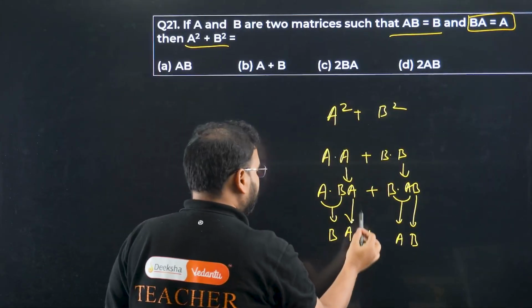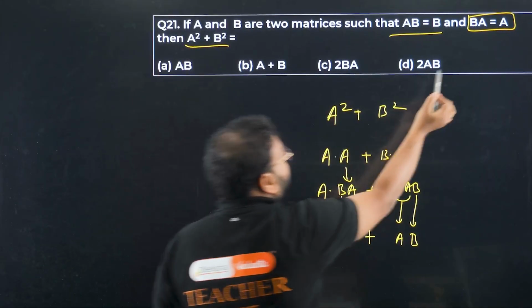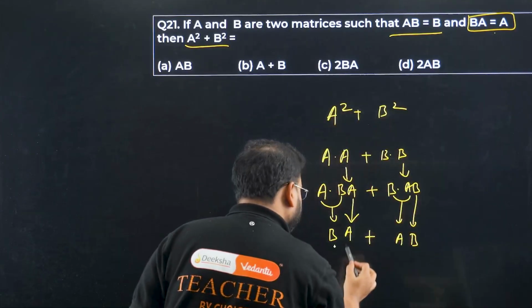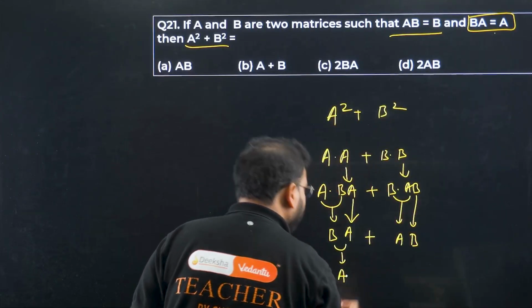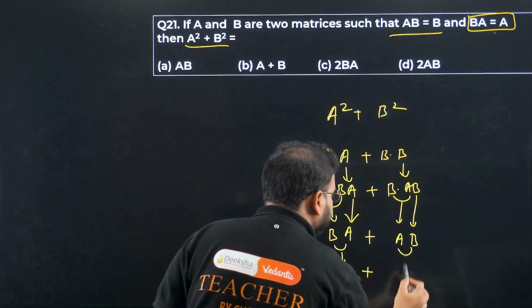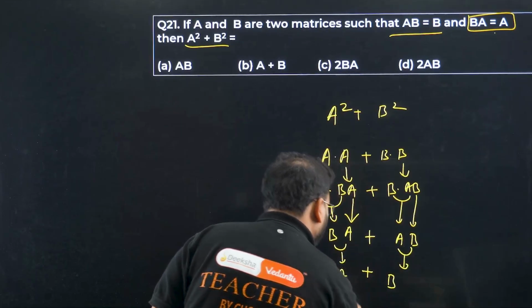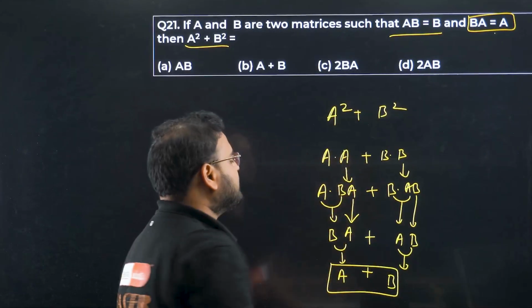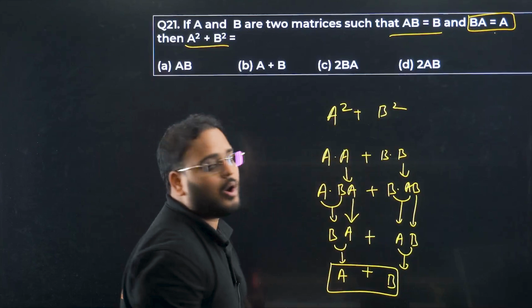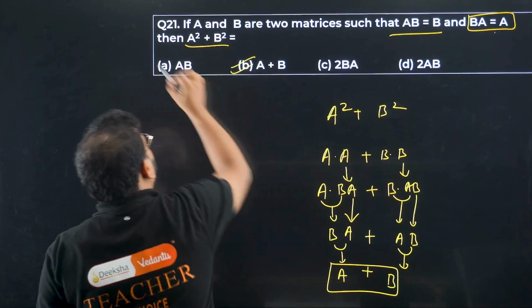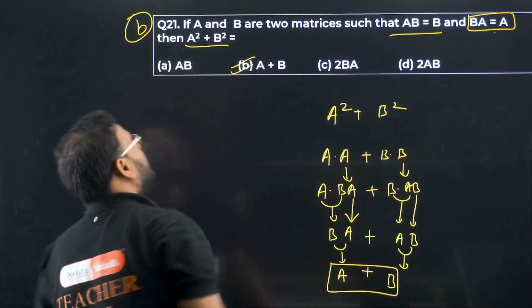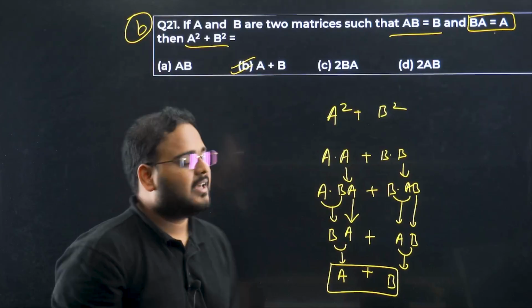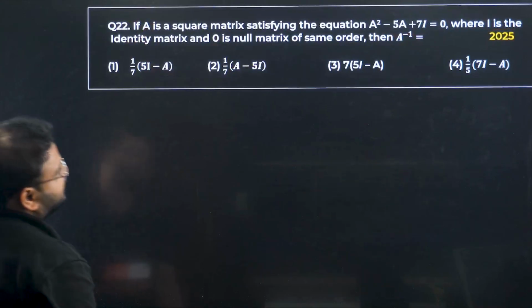Now what is BA going to be? BA is going to be, one more time, simply A, and AB will become one more time simply B. So from the value A square plus B square we have reached A plus B. The correct option is B. Interesting question? Yes.